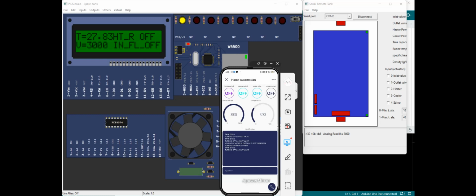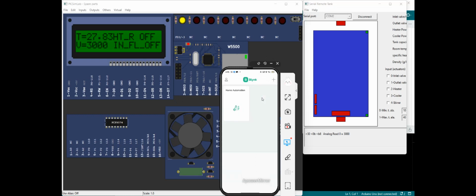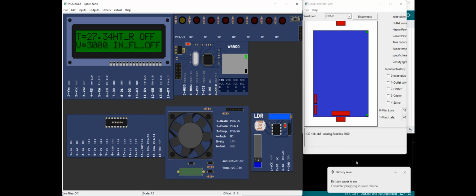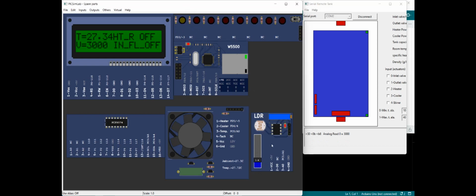So this is the Blynk IoT app which I access from my mobile. Okay, and this is an LDR sensor. When the light is low, here see the yellow light is blinking at the output. So when the LDR is low, the light will be turned off. When the LDR is on, the light will be turned on.